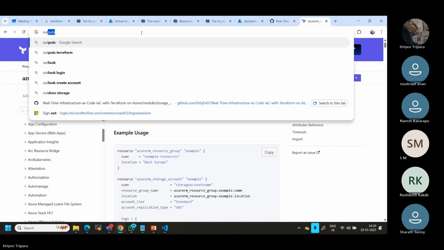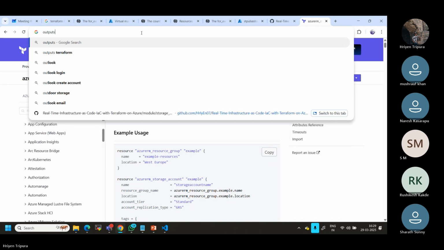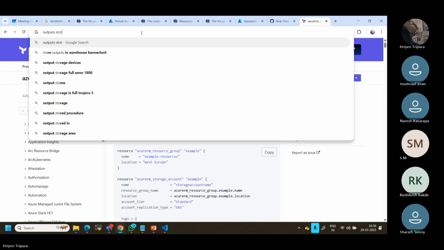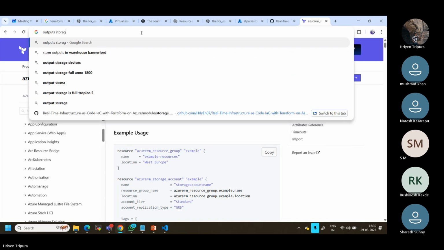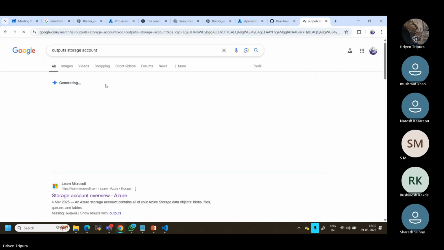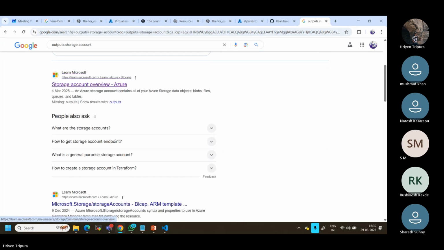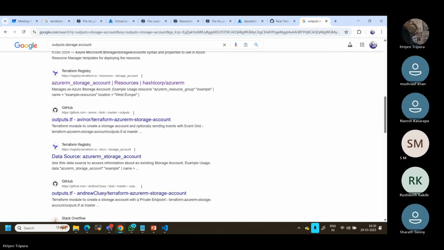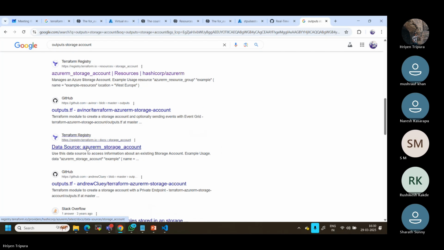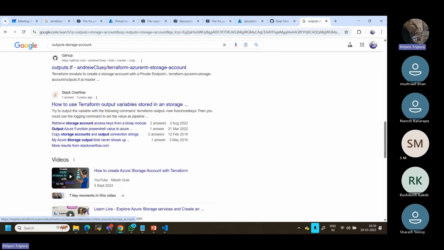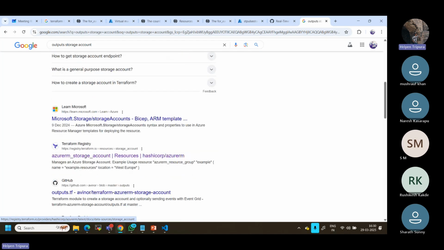For storage account, something like that. Data source is there, output is there, official documents are also there.